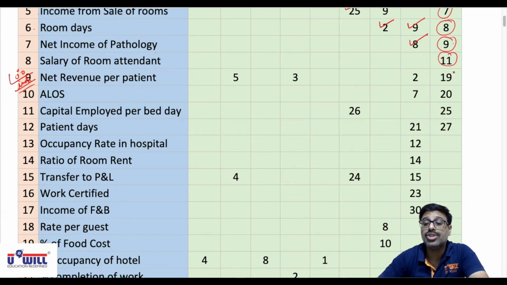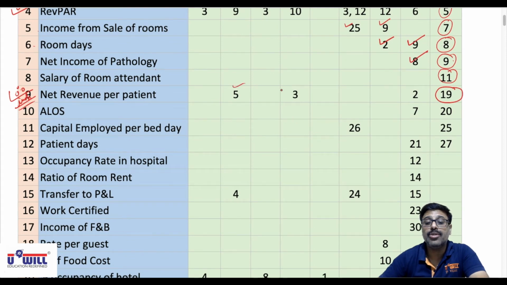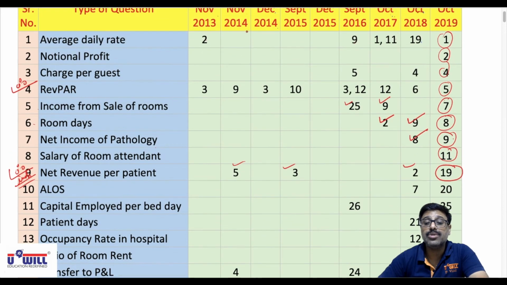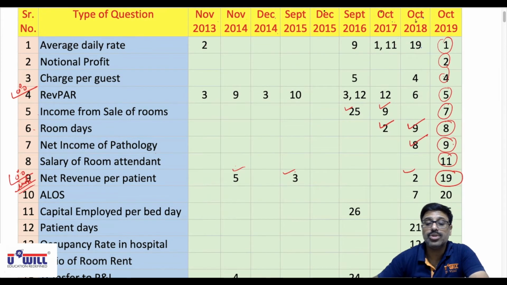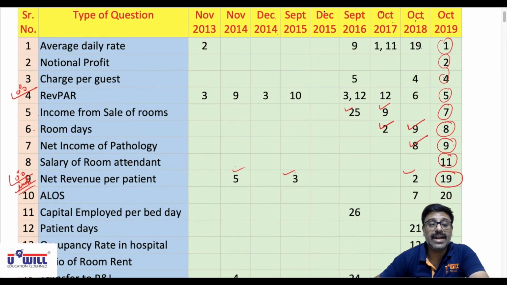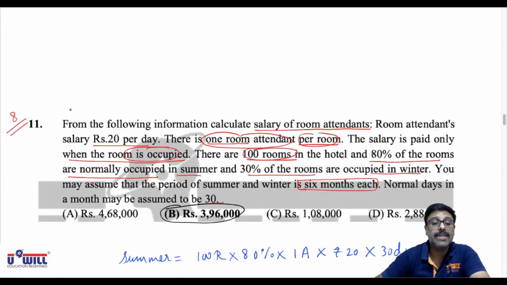This 19th question of October 2019 I am taking up. These 3 questions you all will try on your own. 2014 November's question 5, September 2015's question 3, and October 2018's question 2. So look at the 9th variety of question out of 23 varieties. Be attentive. That is question number 19.